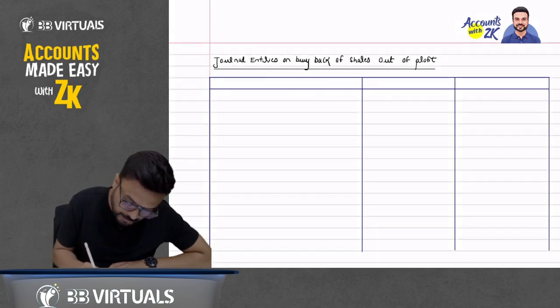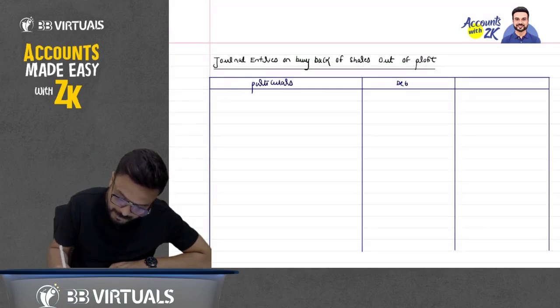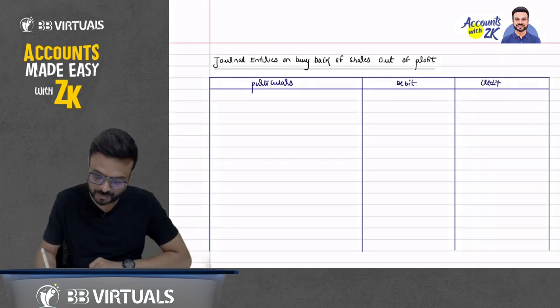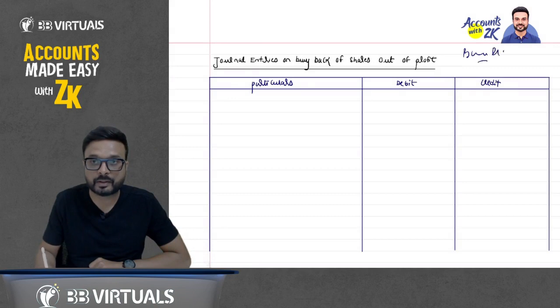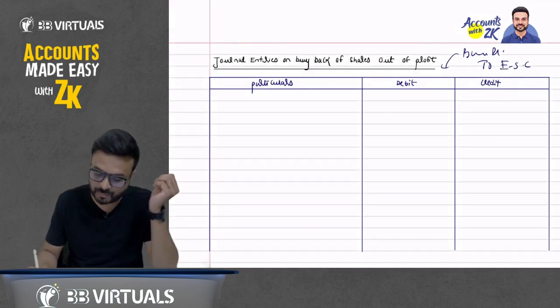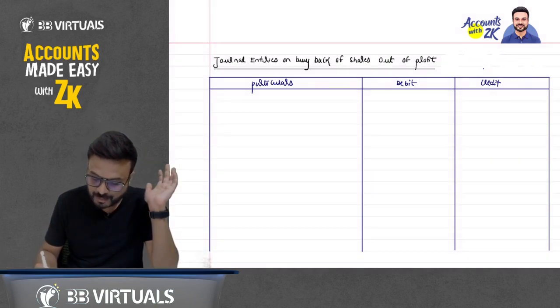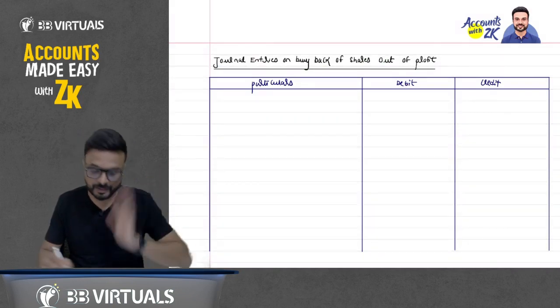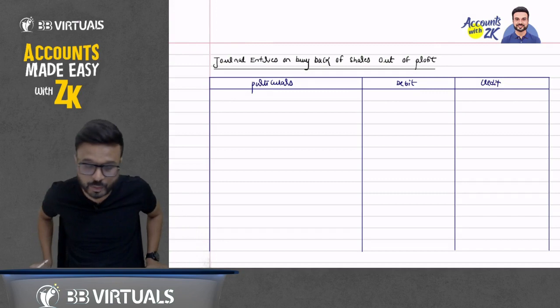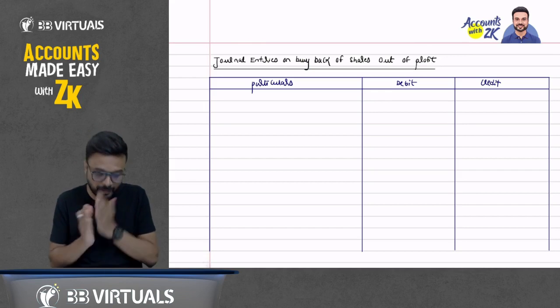Okay, so here particulars, here which account will be debited and here which account will be credited. Normally we first write the debit, for example, bank account debit to equity share capital. But to make it simple, on the debit side I will write which account should be debited, and here which account should be credited. So don't get confused. Now we are doing the buyback out of profit, which means we are not issuing any shares in the market.